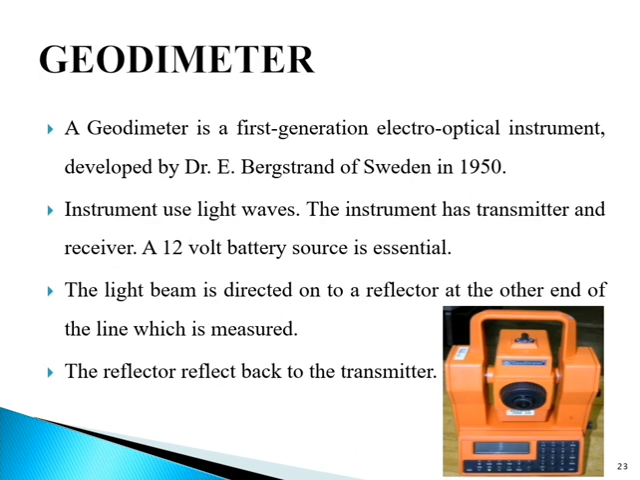The geodemeter transmits a light beam of wavelength 0.55 × 10^-6 meter, to which a modulation of about 30 megahertz, or we can say lambda is equal to 10 meter, is applied. Visible light from a tungsten filament is used to provide the carrier wave. It is modulated by a Kerr cell and controlled by quartz crystal to provide a measuring frequency. The light beam is directed onto a reflector at the other end of the line, which is to be measured. The reflector reflects back the light beam to the instrument.